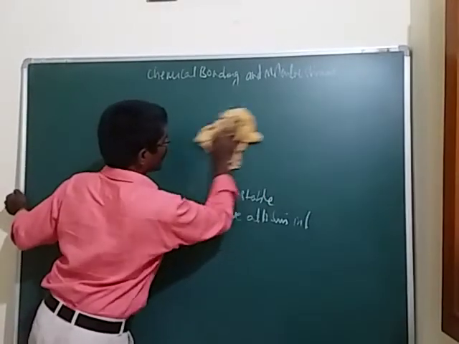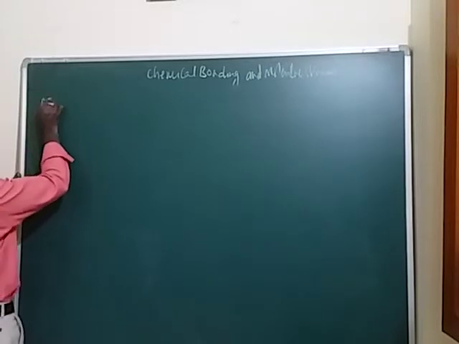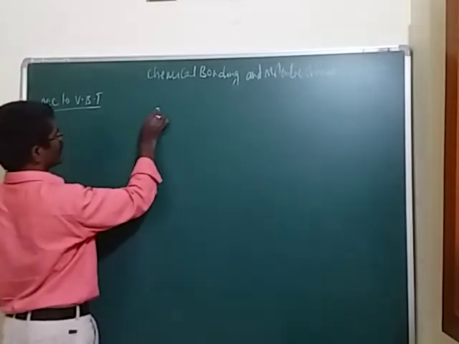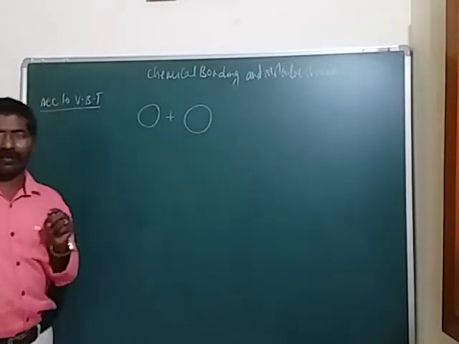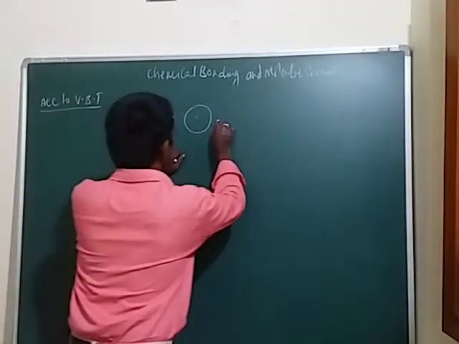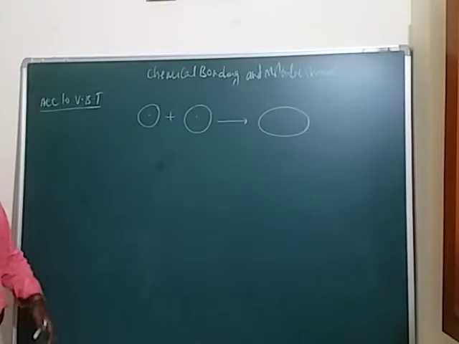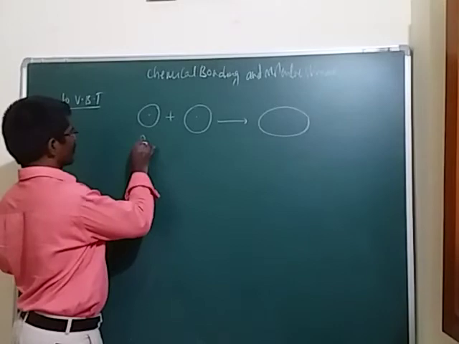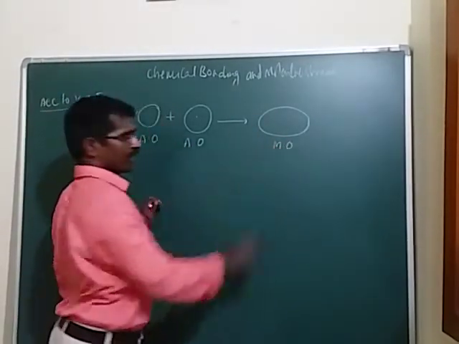According to VBT theory, one atomic orbital combines with another atomic orbital, and these atomic orbitals combine to form one molecular orbital. So here this one is an atomic orbital, and here also an atomic orbital, combined to form the molecular orbital.